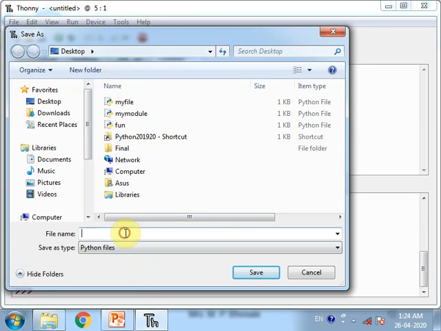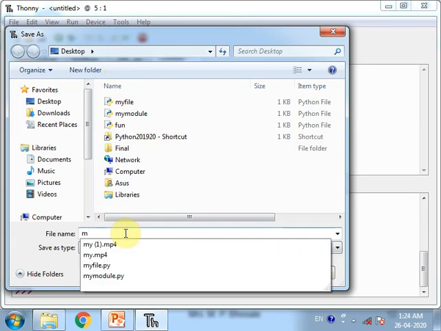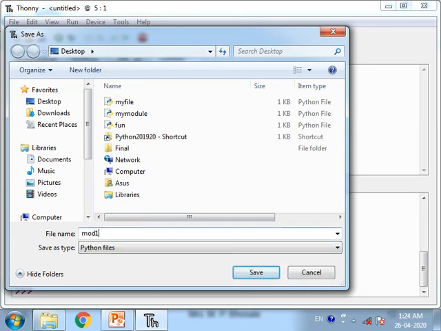And here I am giving the name mod1_add. Save it.